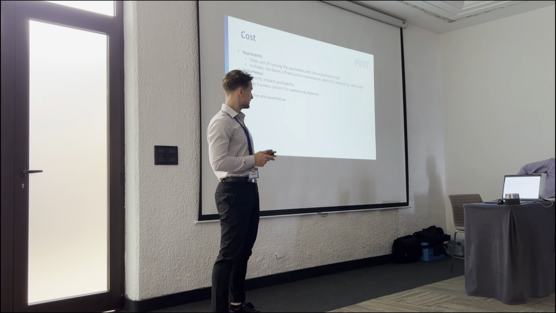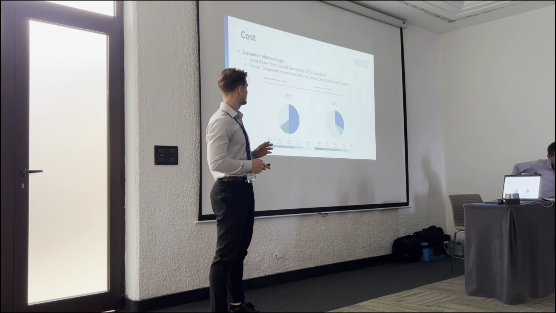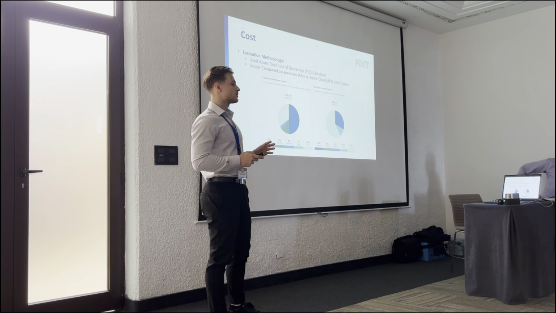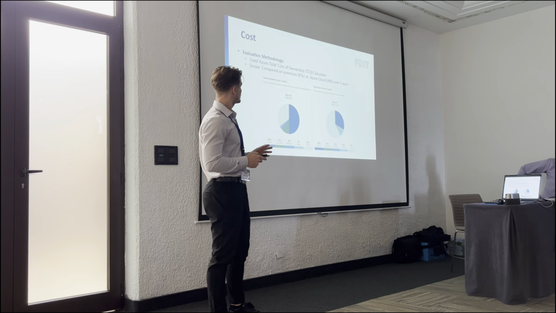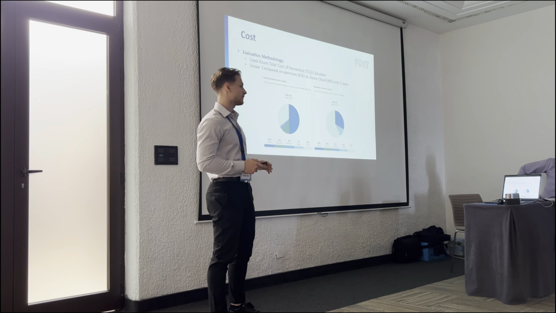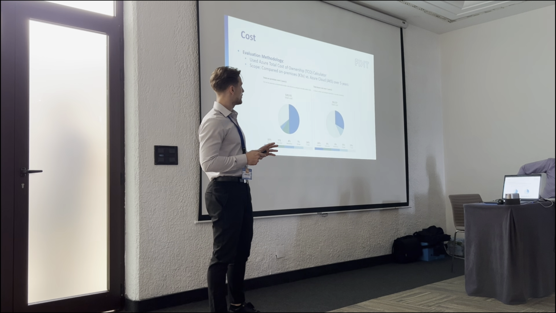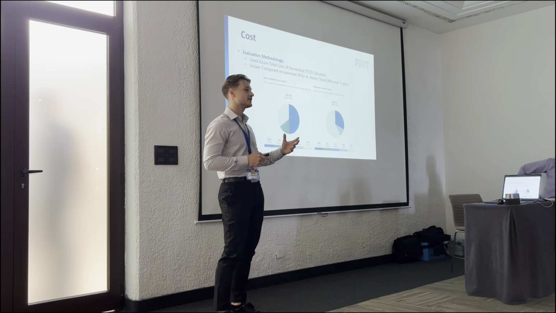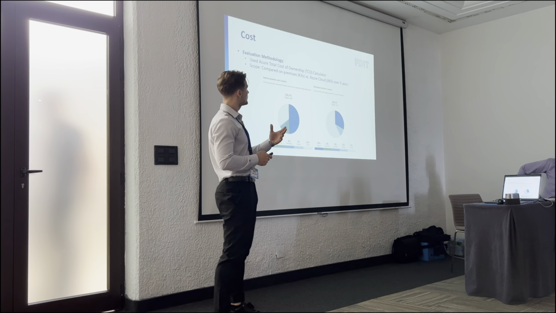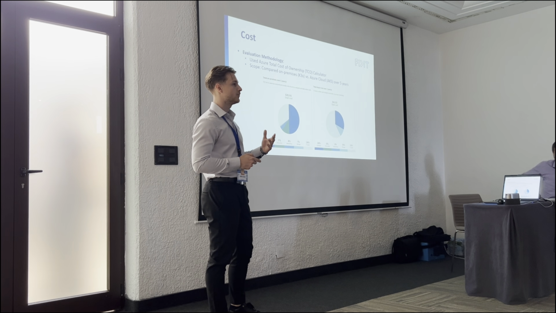This attribute is also objective and quantitative. For the evaluation methodology, we used the Azure Total Cost of Ownership Calculator developed by Microsoft. The scope was to compare on-premises K3S and Azure Cloud AKS over a 5-year period.